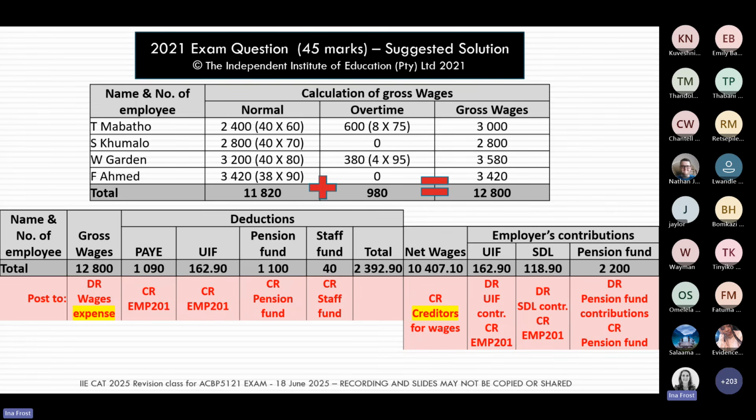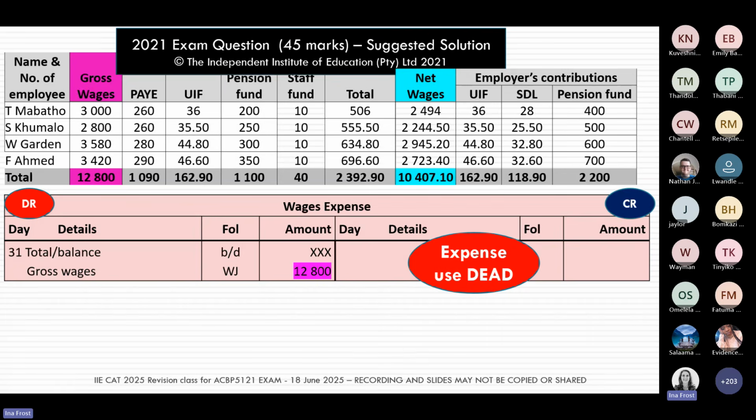Okay, so this slide shows us how to post the wages journal to the general ledger. But I also want to show you some individual general ledger accounts, just to make sure that you know exactly how you're going to post this journal into the general ledger. The first one I want to show you is our wages expense account. And remember, this is an expense account.